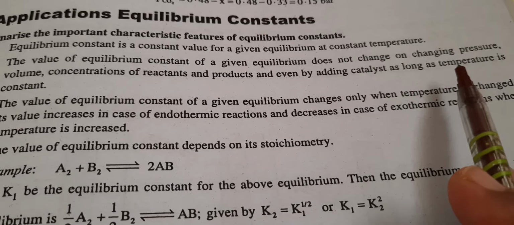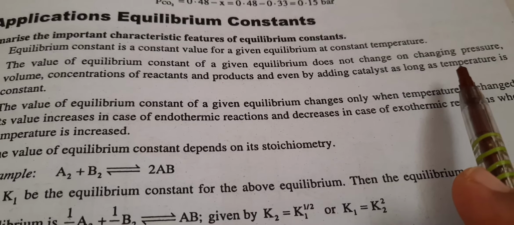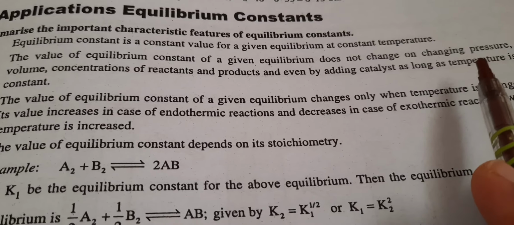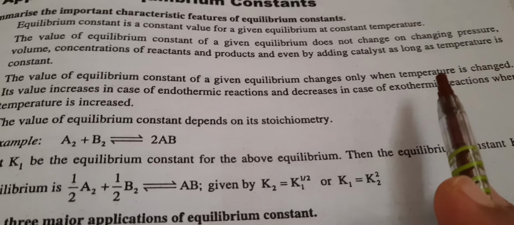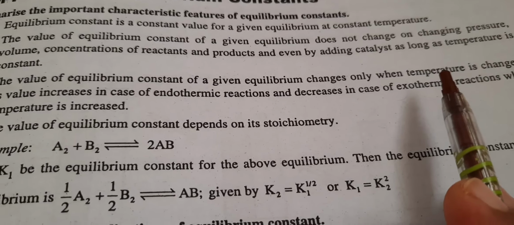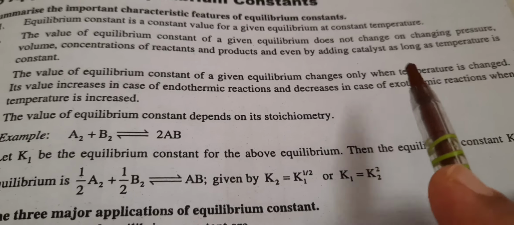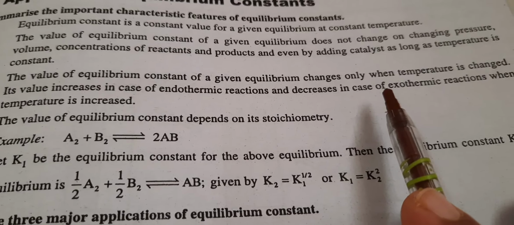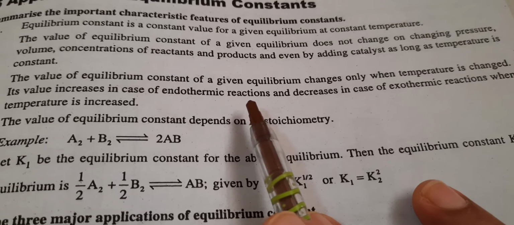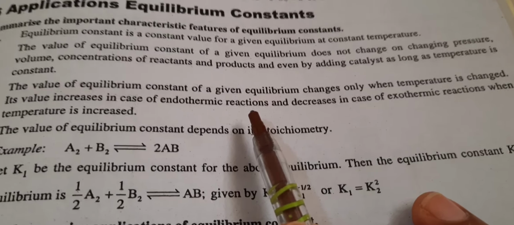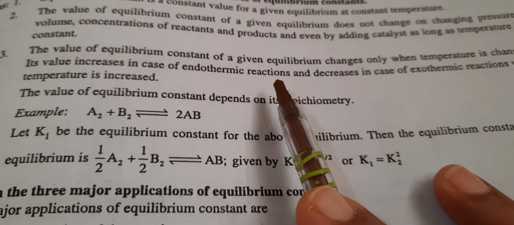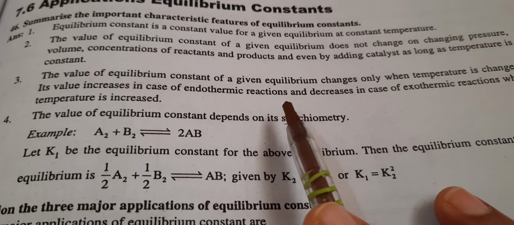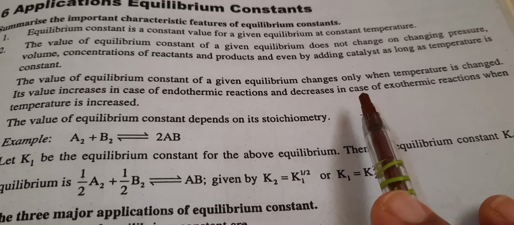So it will come back to its original state; to attain the equilibrium state, the forward or backward reaction will be carried out. So generally a catalyst or any change in pressure will not affect the equilibrium. The value of the equilibrium constant of a given equilibrium changes only when temperature is changed. Its value increases with an increase in temperature for endothermic reactions. Endothermic reactions are those that need energy to carry out, they consume energy. They are all considered endothermic reactions, and the value decreases in the case of exothermic reactions.